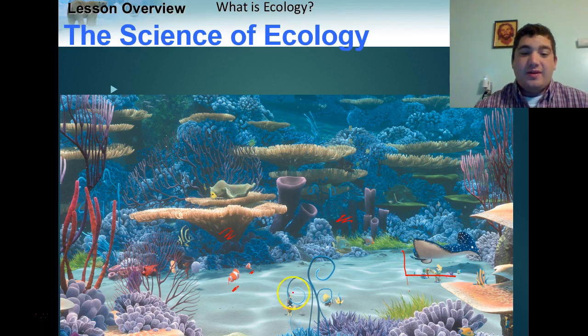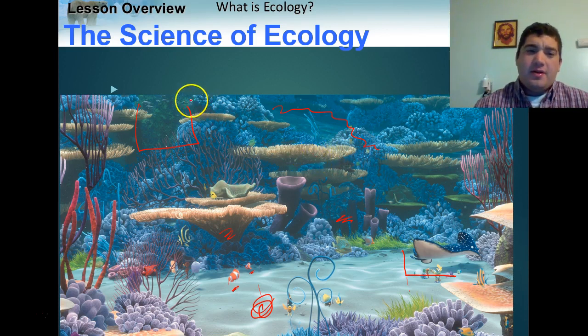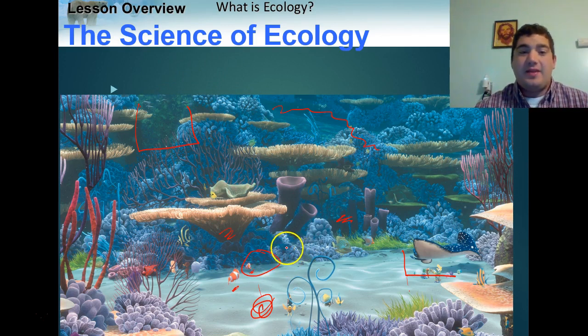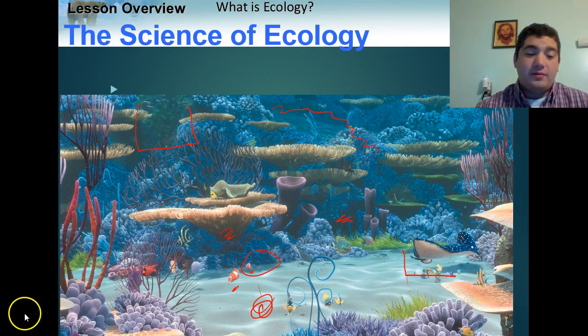We have the silty sand bottom, maybe some rocky outcrops up here, and obviously water all throughout. And of course, if you don't remember, we have the dentist that comes in and swoops up Nemo. All these things come together in ecology. We're studying how these different organisms interact with one another and with their environment.